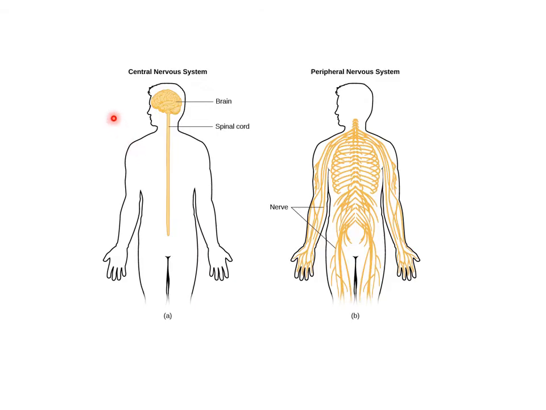The nervous system contains two parts, central nervous system and peripheral nervous system. The central nervous system is composed of brain and spinal cord. The brain is protected by the skull, and here the spinal cord is protected by the vertebral column. The peripheral nervous system contains the nerves. The nerves are either spinal or cranial. Spinal means they are connected to the spinal cord. Cranial means the nerves that are connected to the brain.